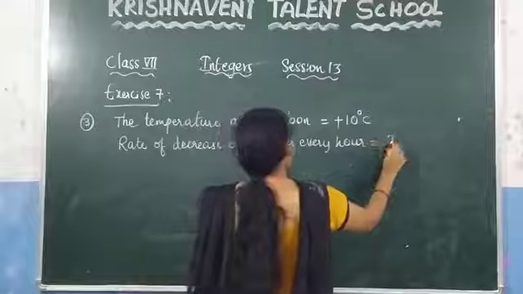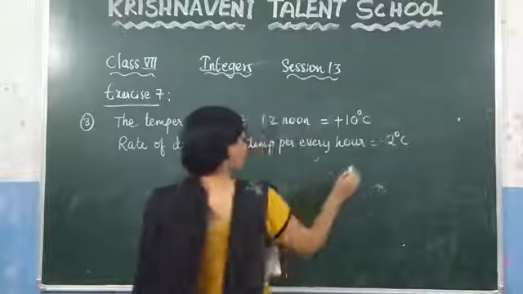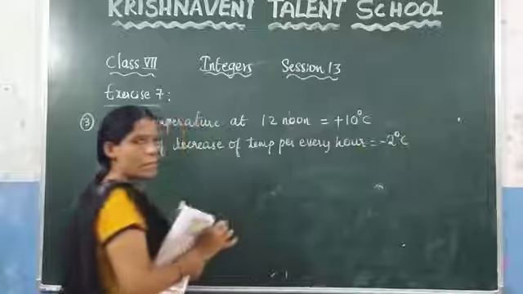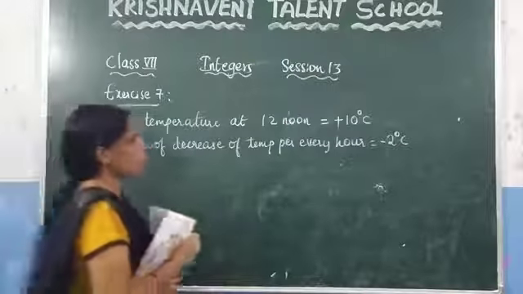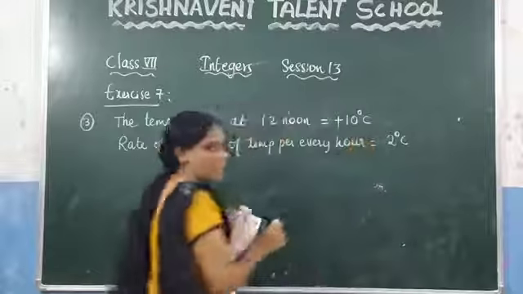How much is the temperature decreasing? 2 degrees centigrade. It is decreasing, so keep it here with a minus symbol, minus 2 degrees. So the rate of decrease of temperature per every hour, how much is it decreasing? 2 degrees centigrade it is decreasing.